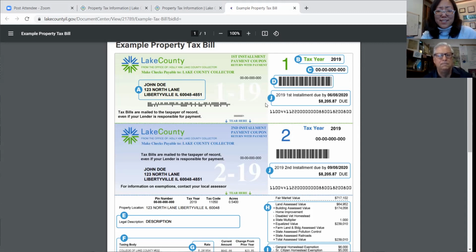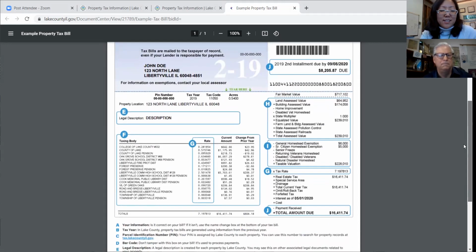Now from D, we're going to skip all the way down here to E, which is the legal description. Sometimes people are confused by what is written in this whole space, while the property location is right here, and that's the address you always see. The legal description might be like XYZ subdivision, lot number 52. And that was kind of the legal description of when the developer first purchased the property. And so it might be confusing, but it's just what was there in the paperwork before, and it carries over.